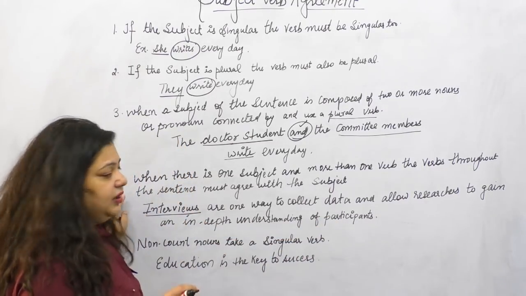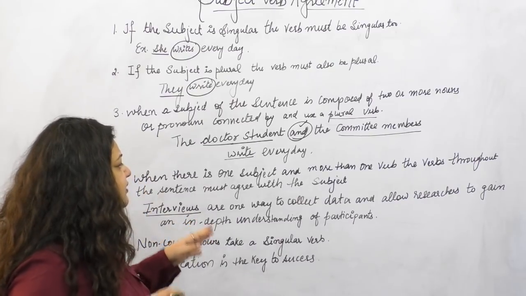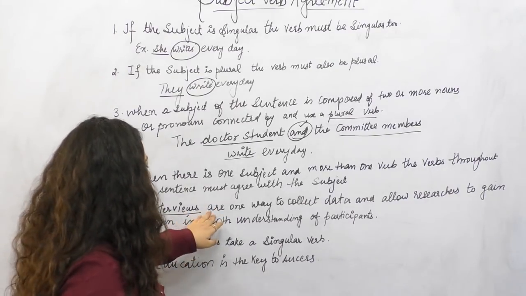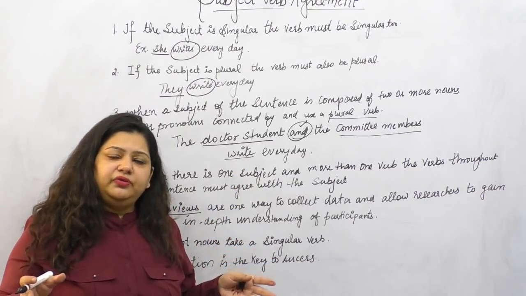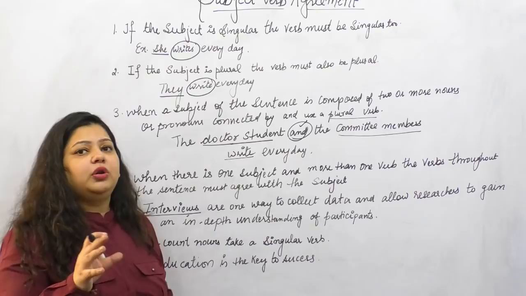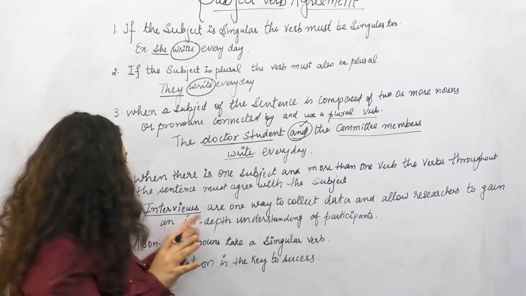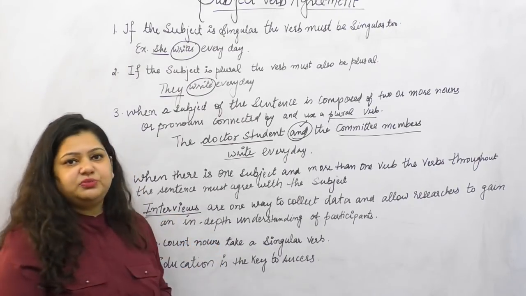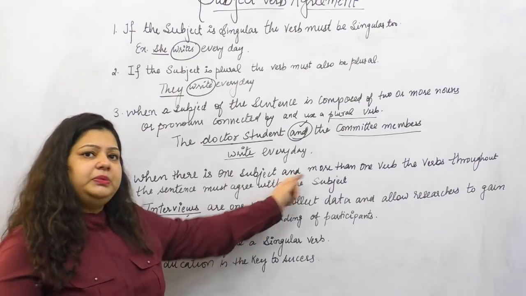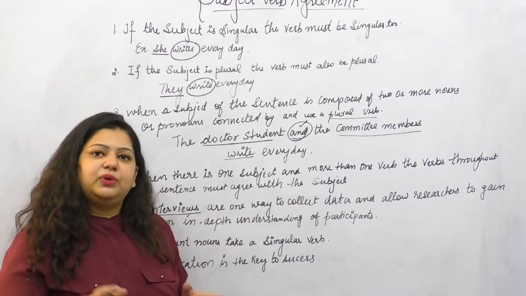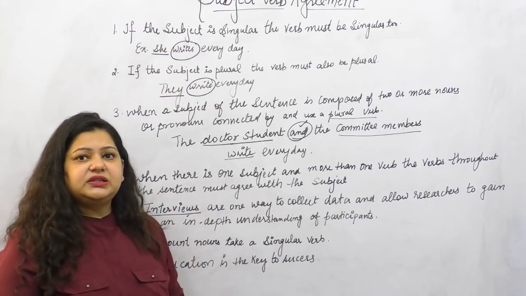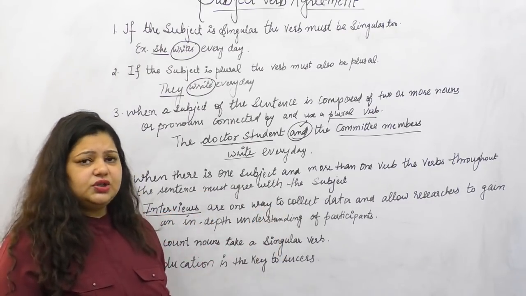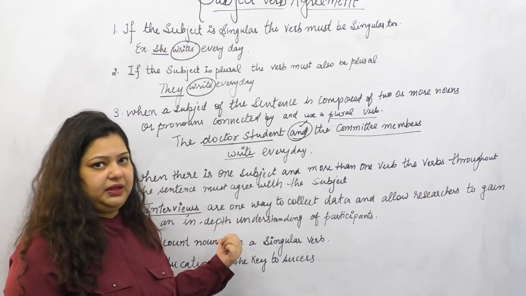So when we have one subject and more than one verb, what will we be following? We will be following the subject that has been mentioned in the beginning. Since my subject was plural, the verb that I will be using in this entire sentence will be plural. If my subject had been singular, this rule would not be applicable.